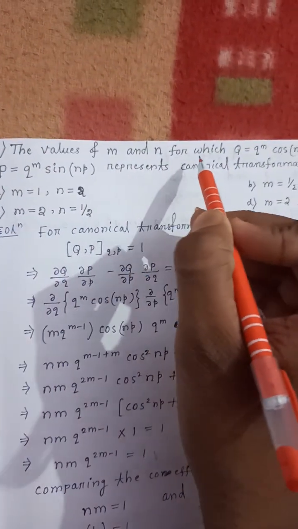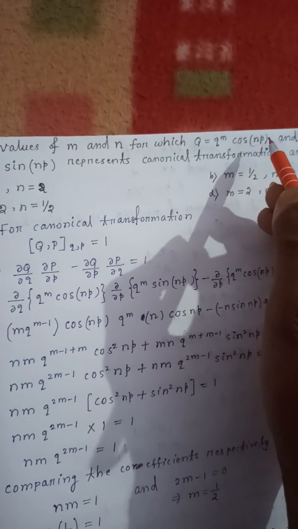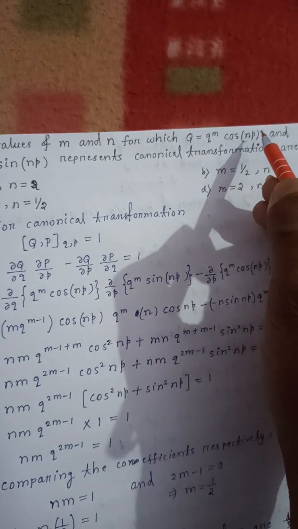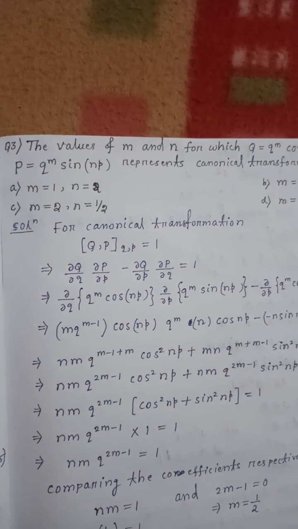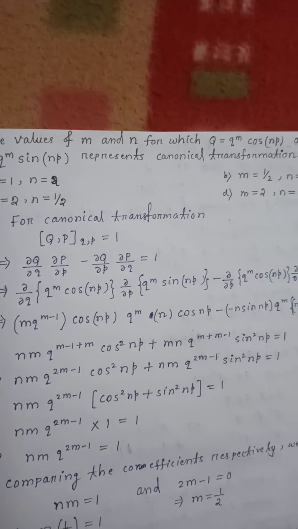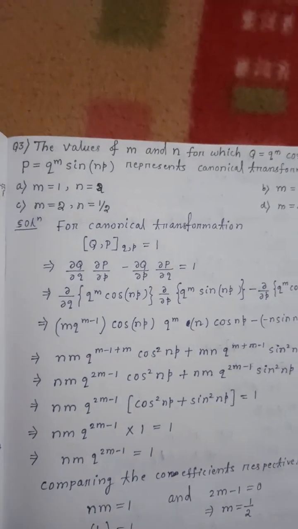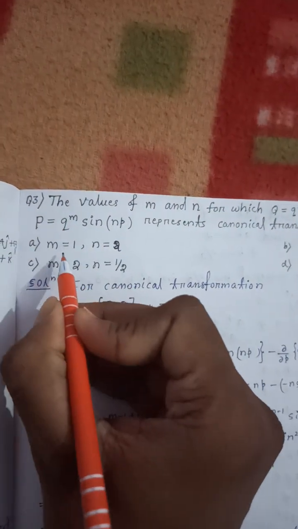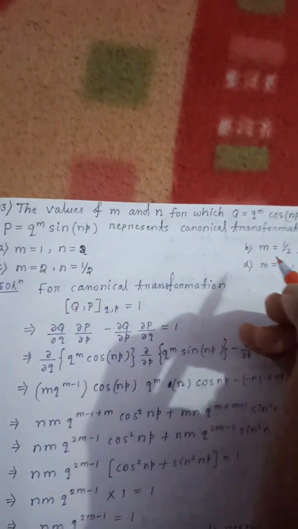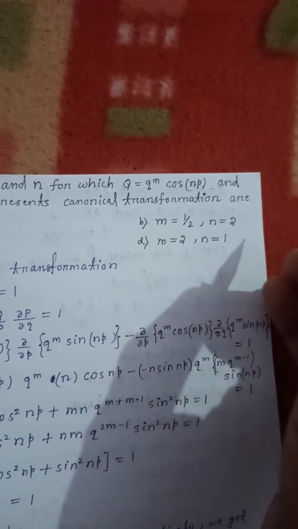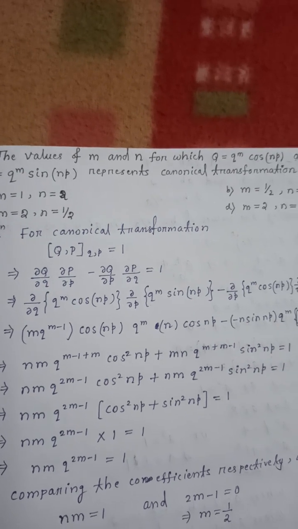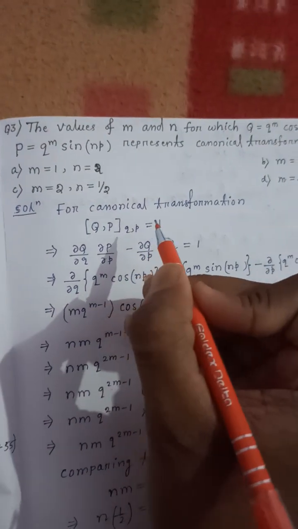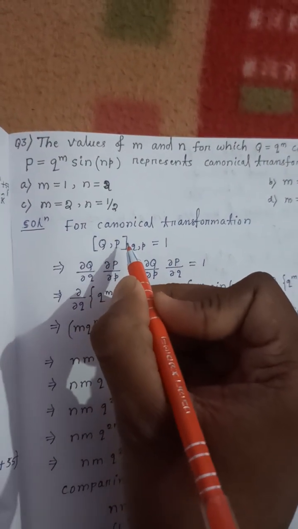The values of m and n for which Q equal to q to the power m cos np and capital P equal to q to the power m sin np represent the canonical transformation are: m equal to 1 and n equal to 2, m equal to half and n equal to 2, m equal to 2 and n equal to half, and m equal to 2 and n equal to 1. For canonical transformation we all know the bracket of Q and P.